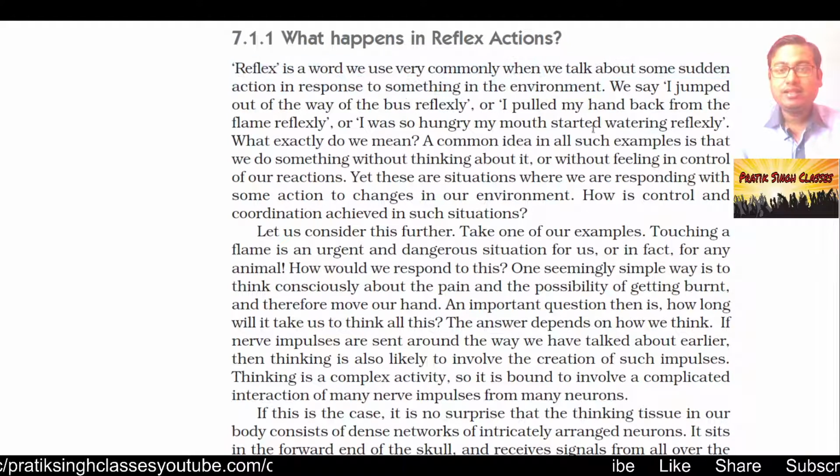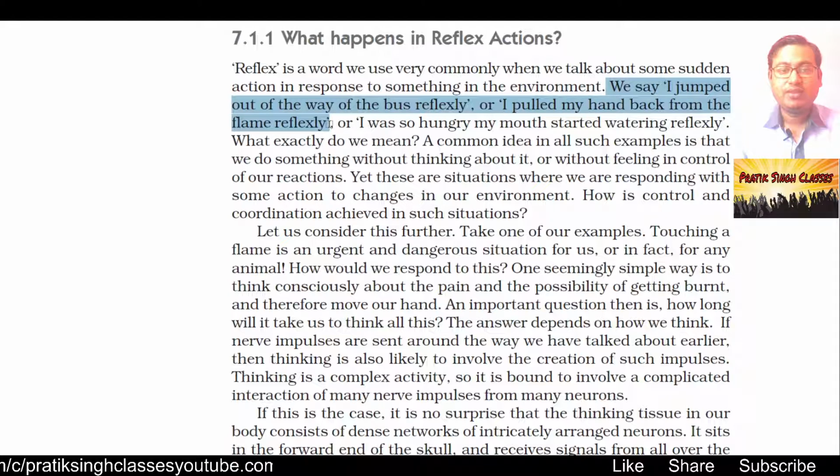Something happens around us and we take some action to protect ourselves, to save ourselves, and that is called a reflex action. Something suddenly has changed and we take some action against that instantaneously. We say, I jumped out of the way of the bus reflexly, or pulled my hand back from the flame reflexly, or I was so hungry my mouth started watering reflexly.